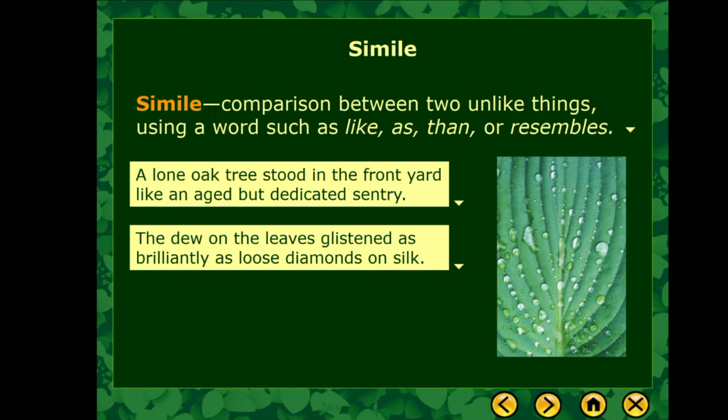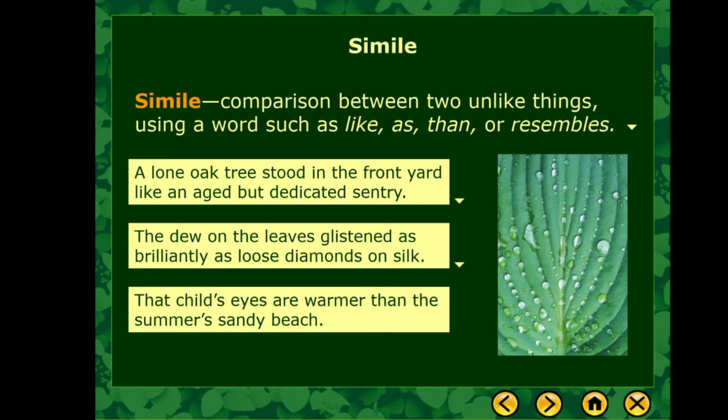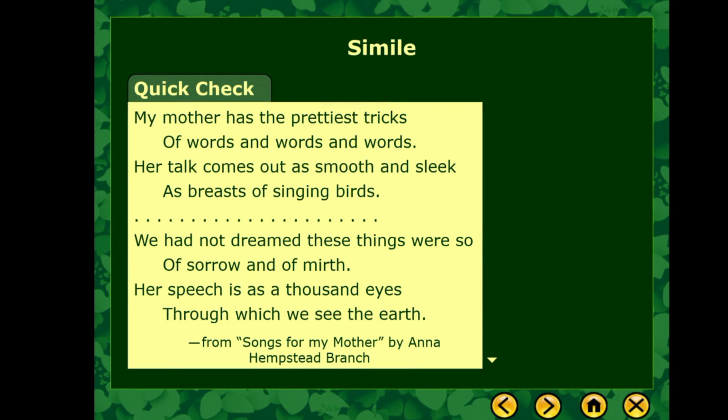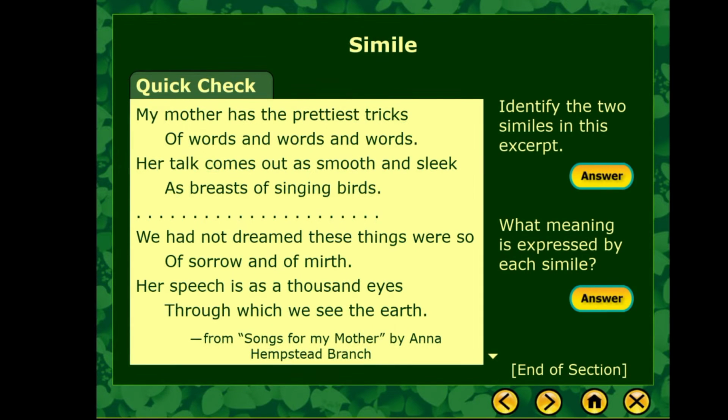Next example. That child's eyes are warmer than the summer's sand beach. So these are some of the examples of simile. Now let's have a quick check. Now let us identify the two similes in this excerpt and also the meaning expressed by each simile. Okay, I'll give you a few seconds to answer, and then later on I'm going to check the answers.